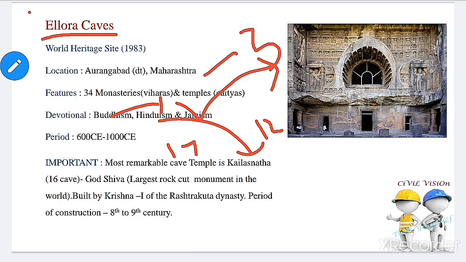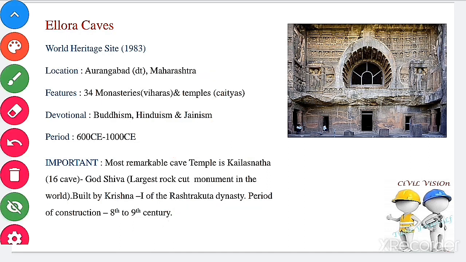The period of construction of Ellora Caves is 600 Common Era to 1000 Common Era. The most remarkable cave temple of Ellora is the Kailasanatha temple, which is the 16th cave temple, also called the largest rock cut monument in the world. It is built by Krishna I of the Rashtrakuta dynasty, and the period of construction is the 8th to 9th century. This is the minimal information about Ellora Caves, and it is enough for RRB and SSC exams.